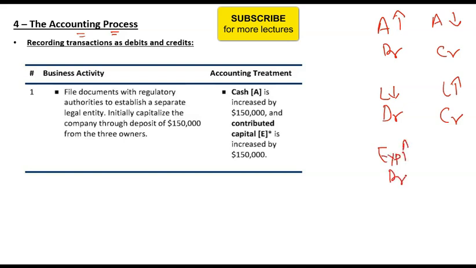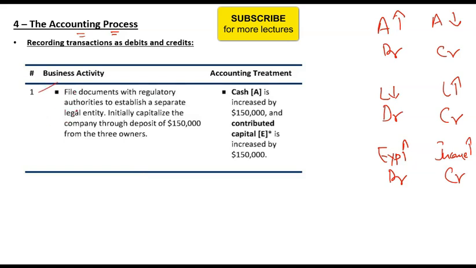Expense, debit, and income, credit. So let's do a few examples, then we'll move forward.